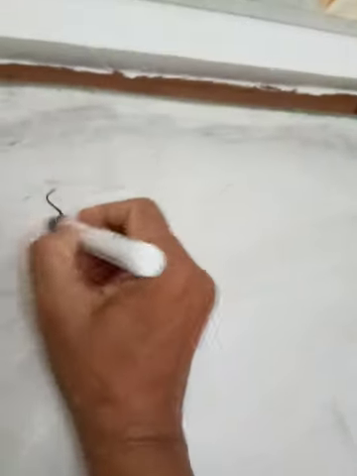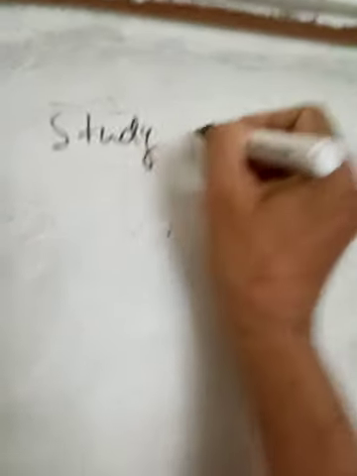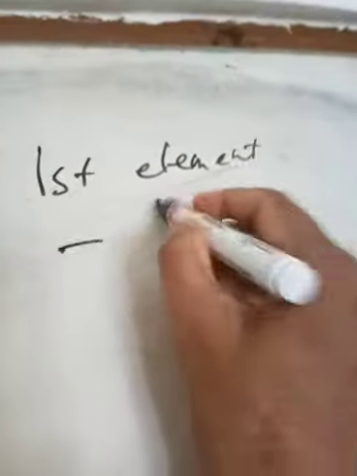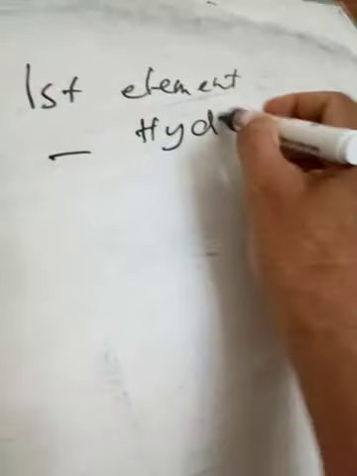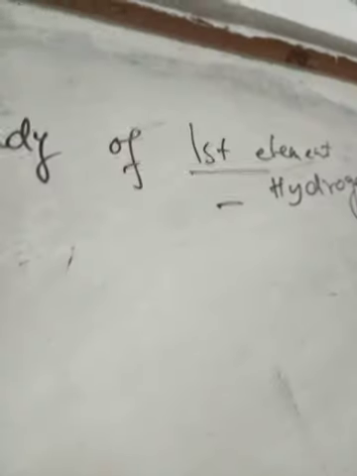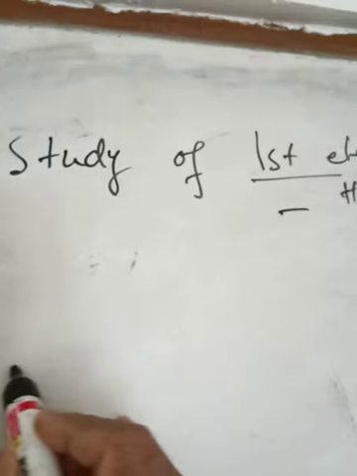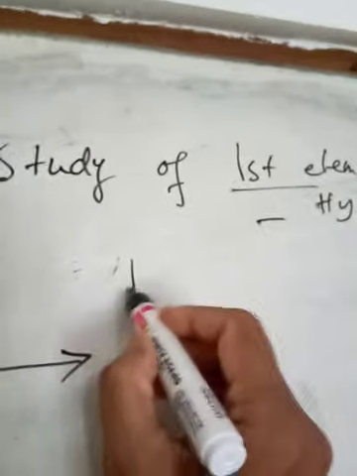Class 9 student. Today I am starting a new chapter, study of the first element, hydrogen. This is the first element in the periodic table because the periodic table starts from the left-hand side, first period and